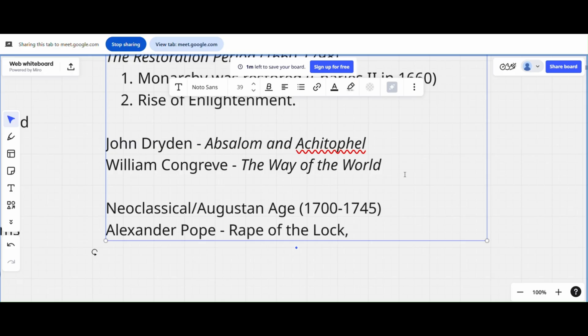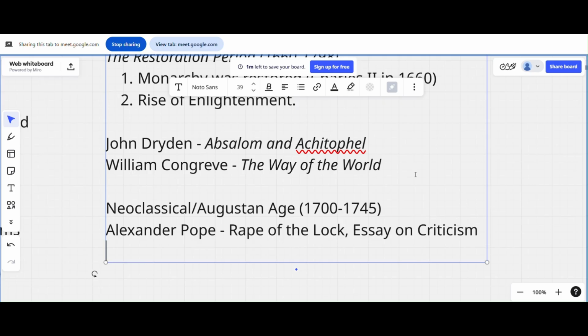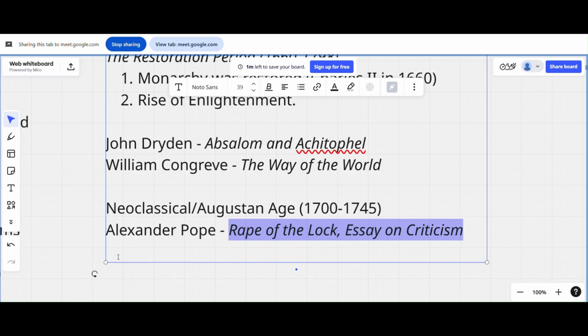They are mocking the epic, so it's called a mock epic. I hope you get the meaning: almost like an epic but a downsized version of it. And one of his works is An Essay on Criticism. So you need to know all these words, like mock epic, what does epic mean, what does tragedy mean, and all that. But I can't go into every nook in detail. Okay, Alexander Pope.